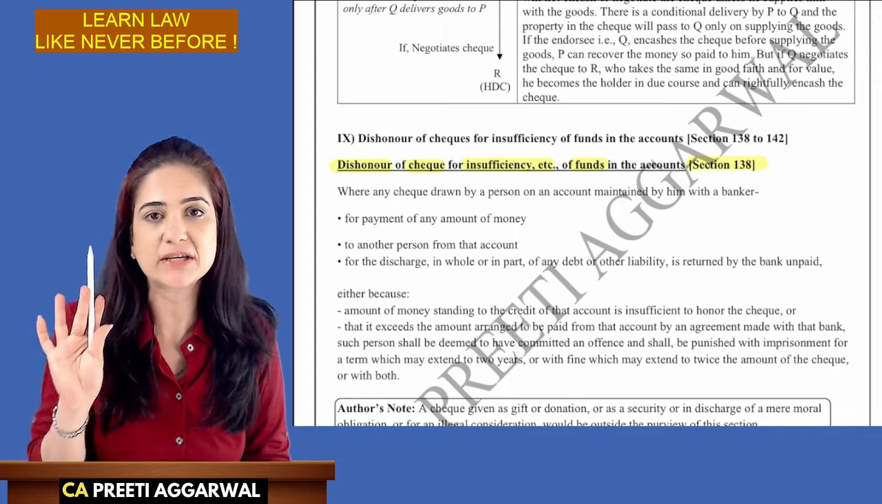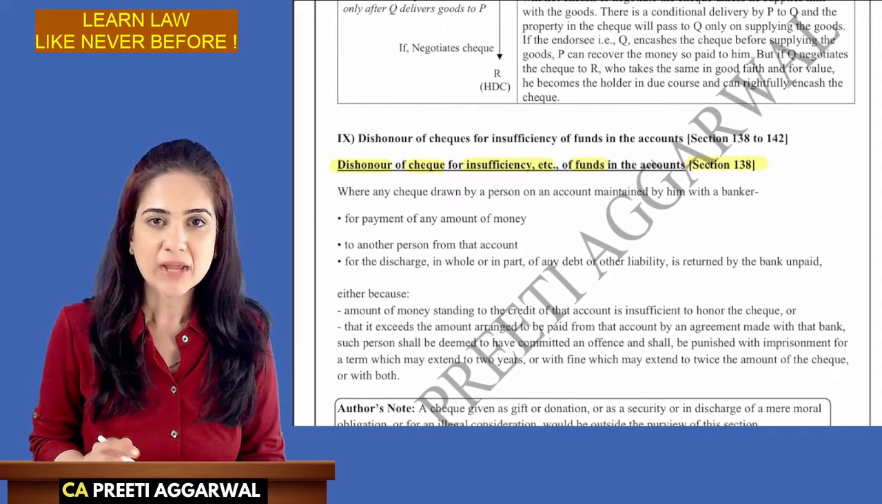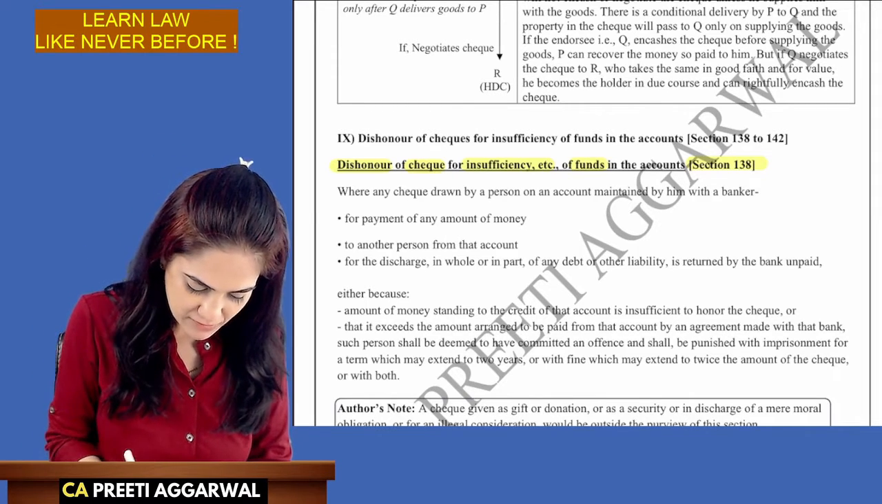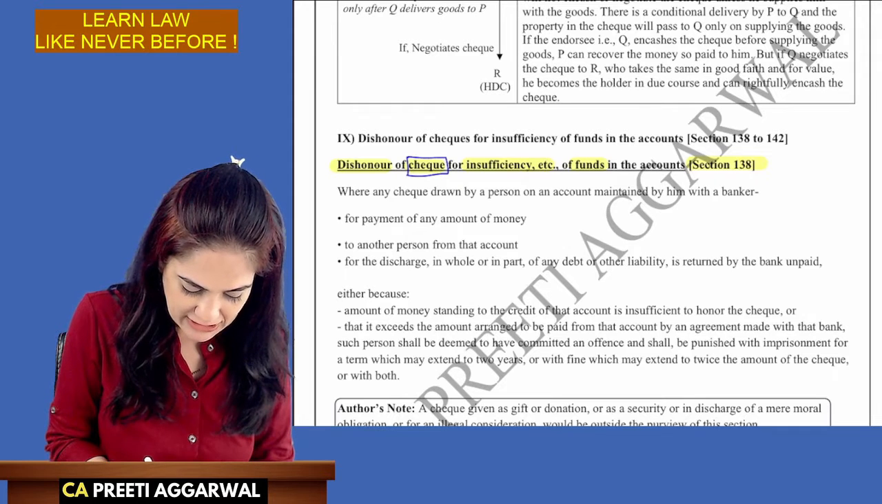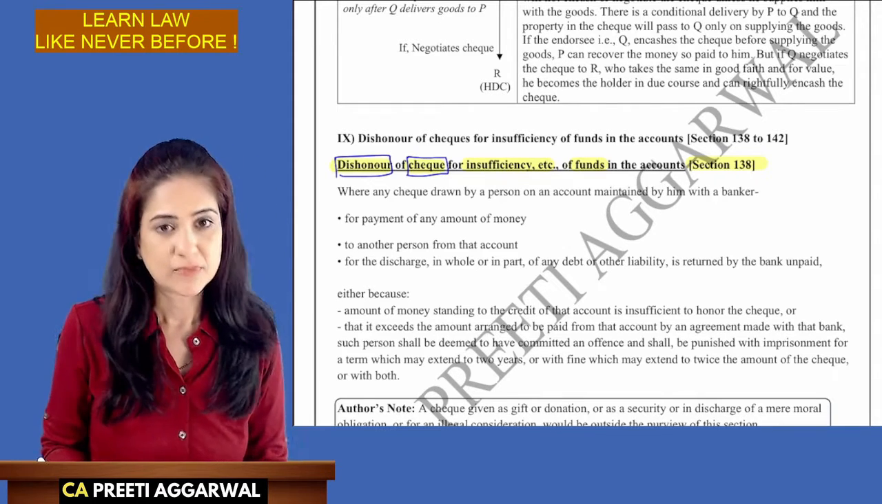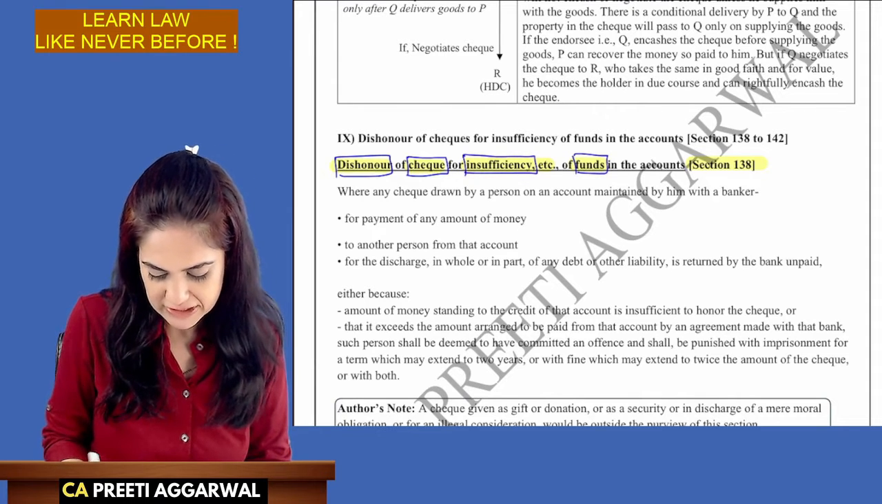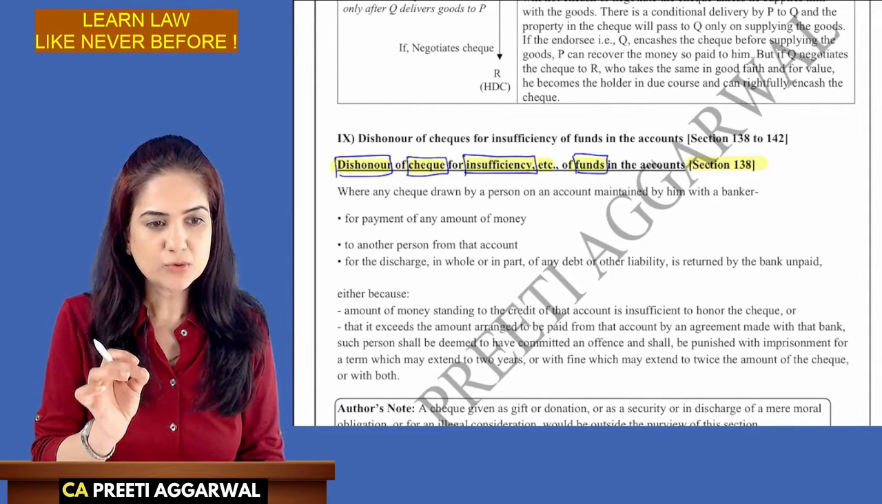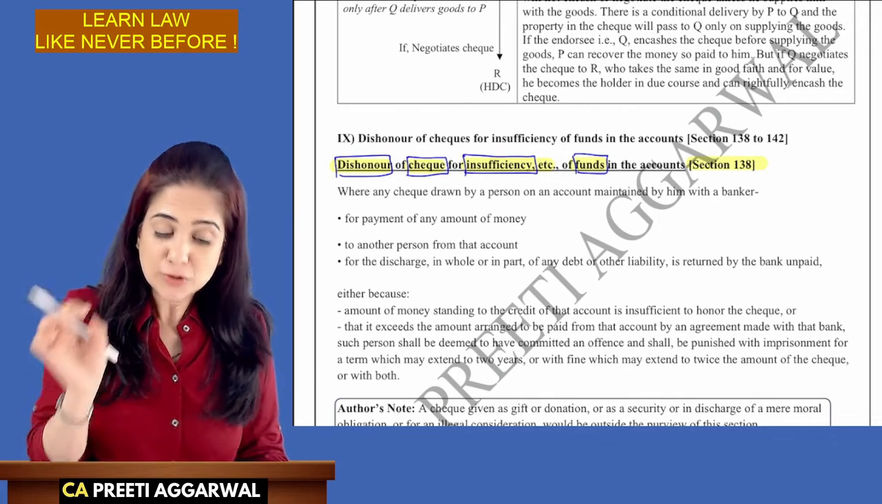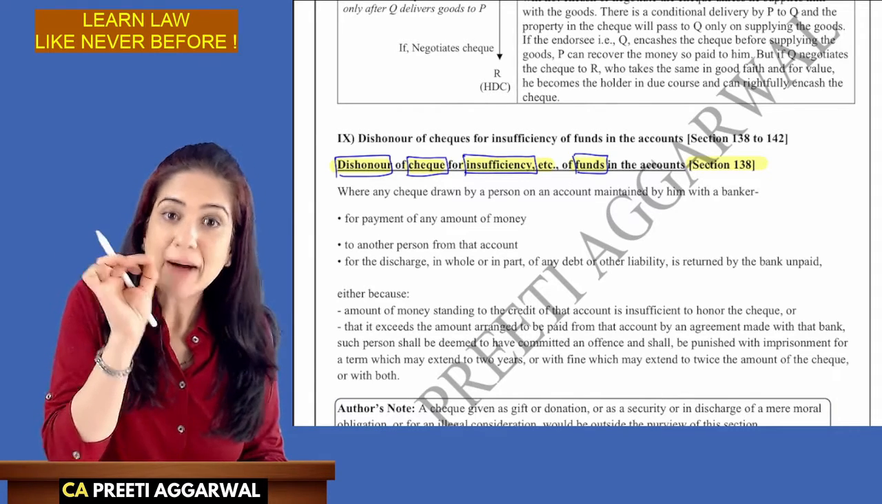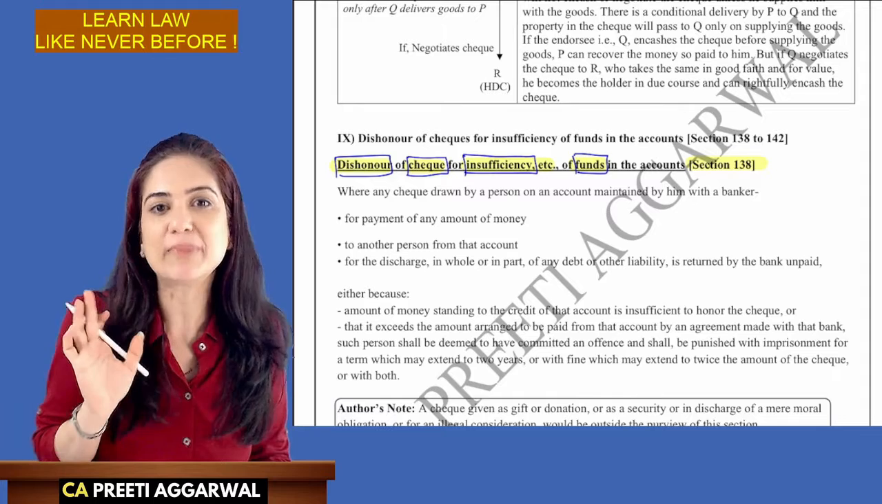I have highlighted the keywords in the heading. What is happening? A check is getting dishonored. Why? Due to insufficiency of funds. See, whenever you issue a check, you should maintain that balance in your account for at least 3 months.